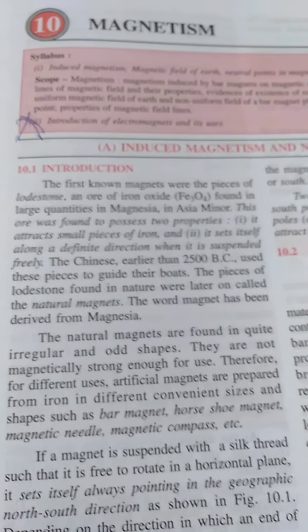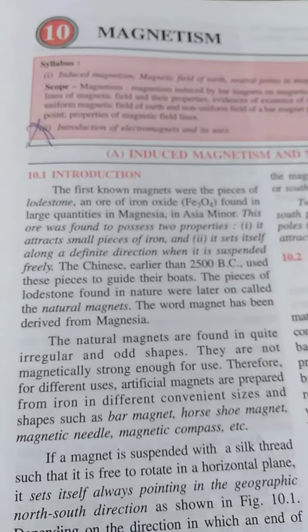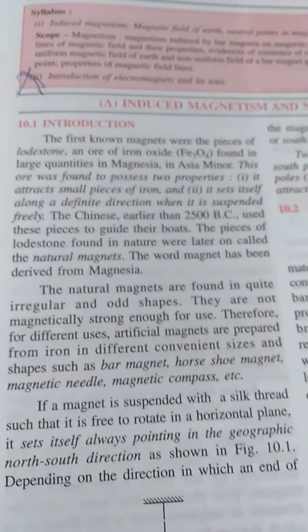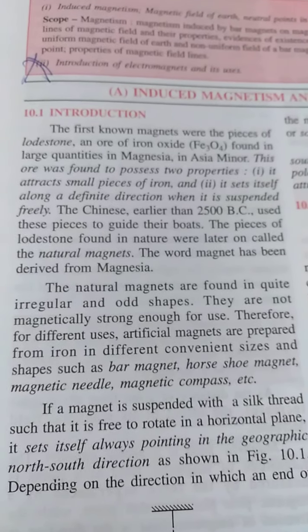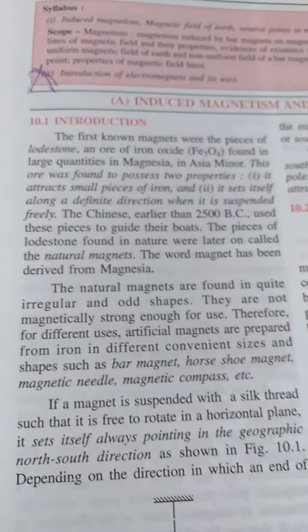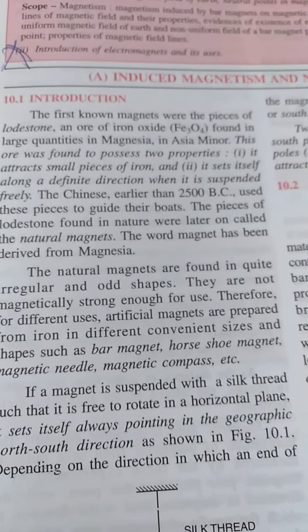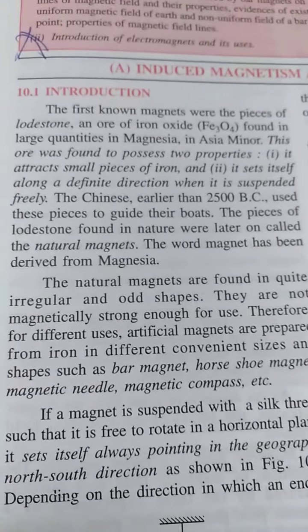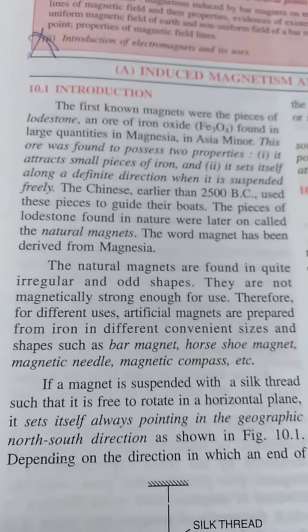They used this property of a freely suspended magnet that points in one direction, and it can be used as a compass. So mainly we see that the natural magnets that were available in Magnesia as an ore of iron had two properties. It attracted small pieces of iron, and when freely suspended, it pointed in the north-south direction. So these are the two main properties of a magnet.